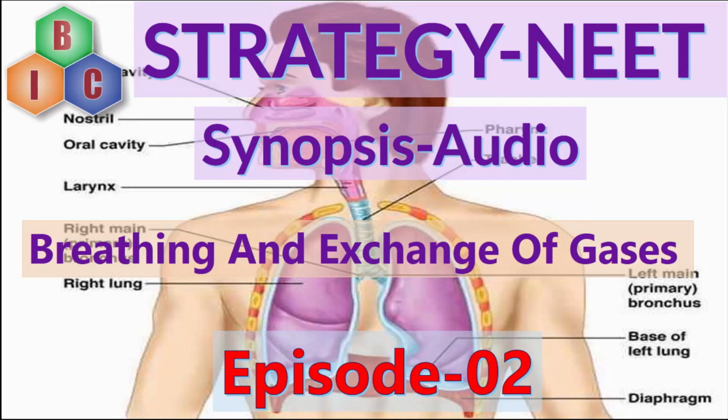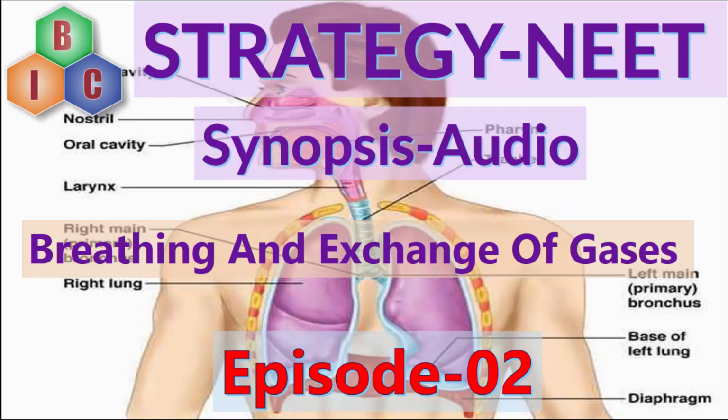Now let's get into some more detail regarding the exchange part in the lungs. The actual diffusion of air happens in the lungs. The thoracic cavity is an airtight cavity. It is formed dorsally by the vertebral column, ventrally by the sternum, laterally by the ribs and on the lower side by the diaphragm. Any change in the thoracic cavity is reflected in the lung cavity. The lung cavity is also called the pulmonary cavity.